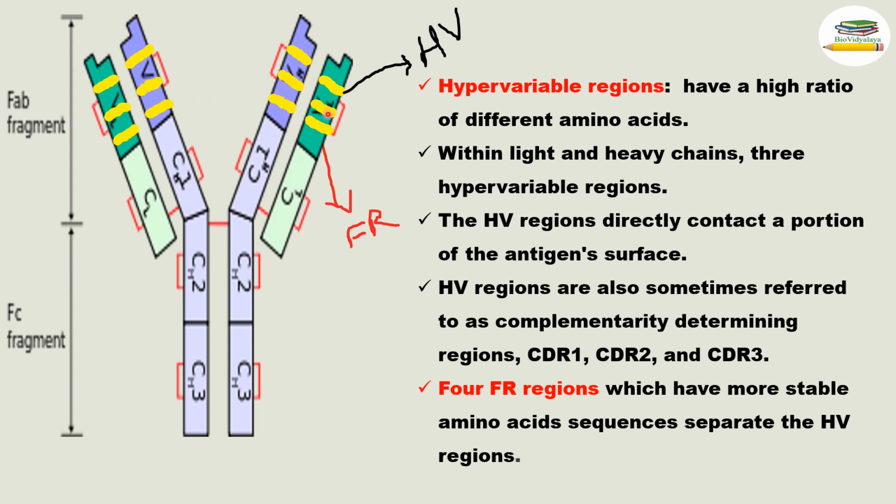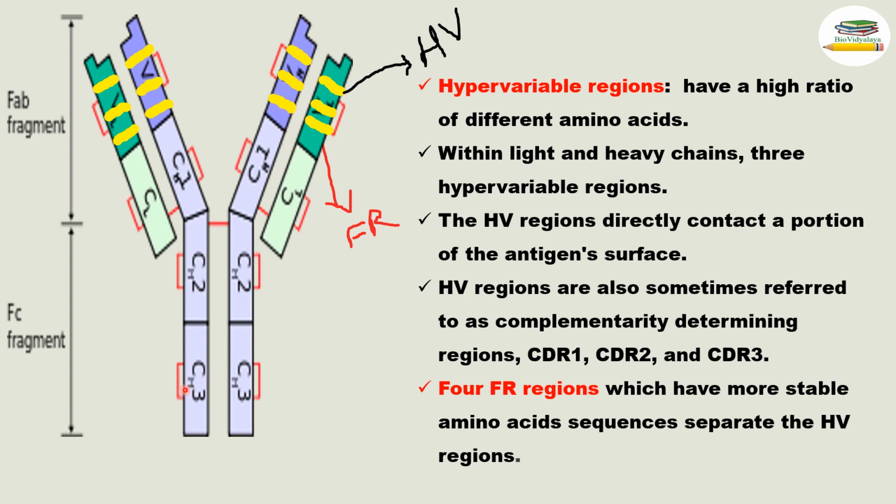Okay. So within one variable region, three hypervariable regions are present. Here in the variable region of the light chain, this yellow color is indicating the hypervariable regions. So 1, 2, 3 hypervariable regions are present. Like that, in the variable heavy chain also 1, 2, 3 hypervariable regions are present.